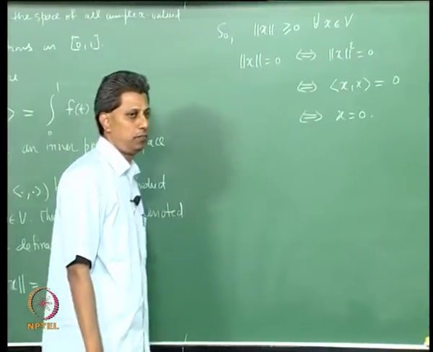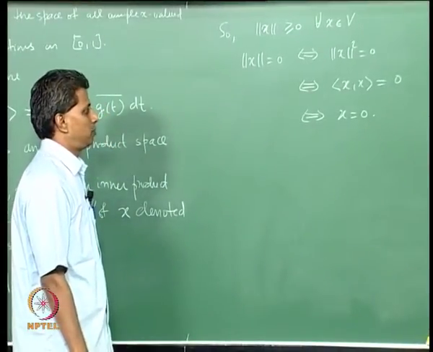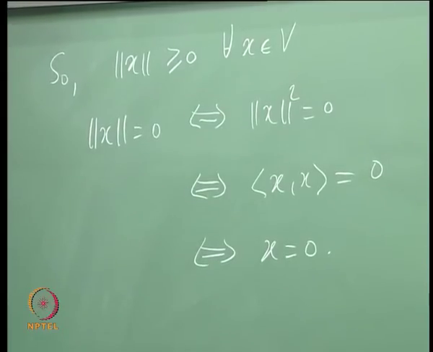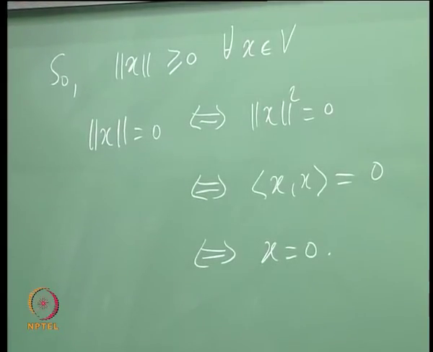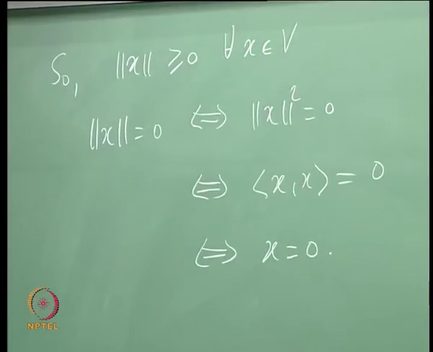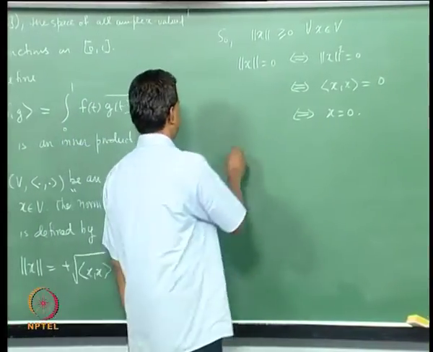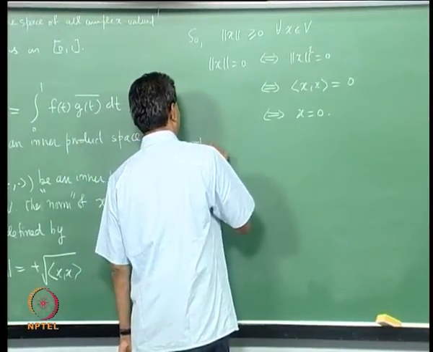Okay, so this norm has this property, something similar to the property of an inner product, positive definiteness. What are the other properties? I will list them in the form of a result.